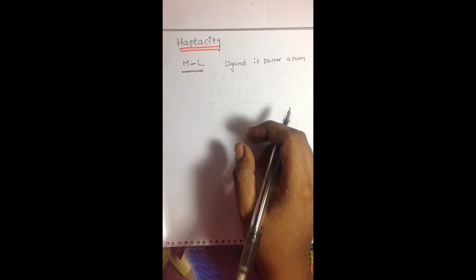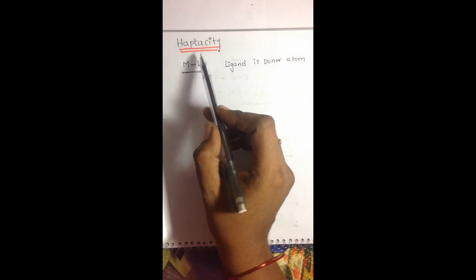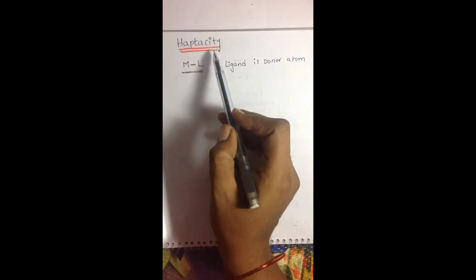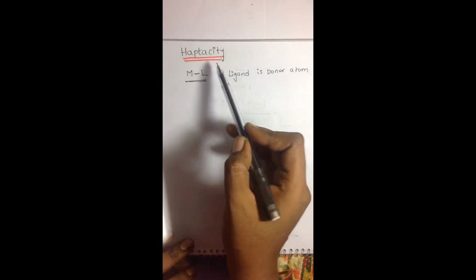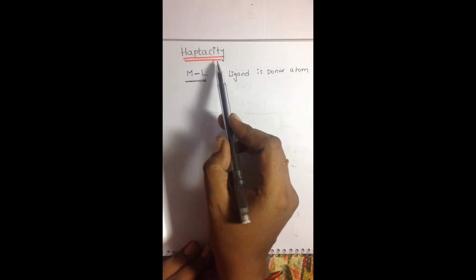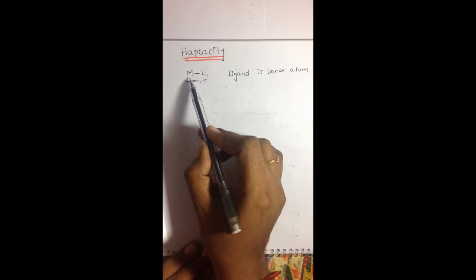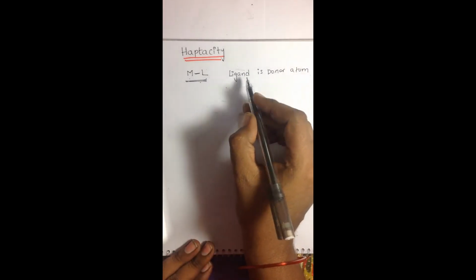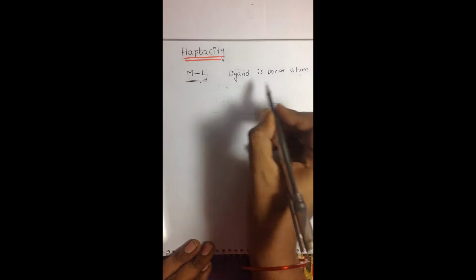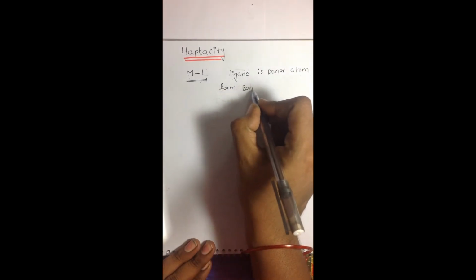Hi everyone. Today I would like to discuss one of the important topics in coordination chemistry, which is hapticity. We know that in a complex, a bond is formed between a metal and a ligand. The ligand is a donor atom and forms a bond with the metal.